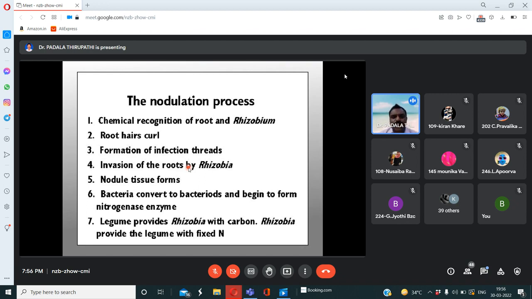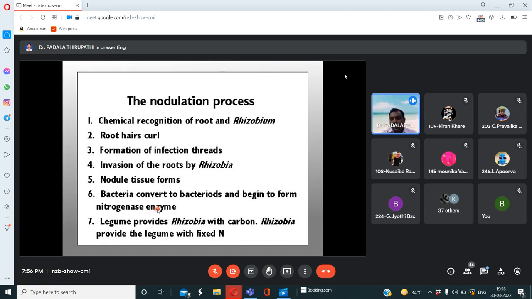Okay. So the nodulation process: the first step is the chemical recognition of the root and rhizobium, the second step is the root hair curl, the third is the formation of infection threads, the fourth one is the invasion of the roots by rhizobia, and the fifth one is the nodule tissue forms. The sixth one is the bacteria convert to bacteroids and begin to form nitrogenase enzyme, and lastly the seventh one, legume provides rhizobia with carbon.